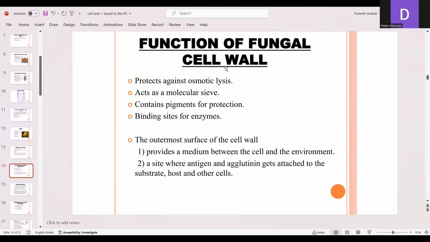So the functions of the fungal cell wall: it protects against osmotic lysis, acts as a molecular sieve, and contains pigments for protection and binding sites for enzymes. The outermost surface of the cell wall provides the medium between the cell and the environment, and it is the site where antigens and agglutinins get attached to the substrate, host, and other cells.